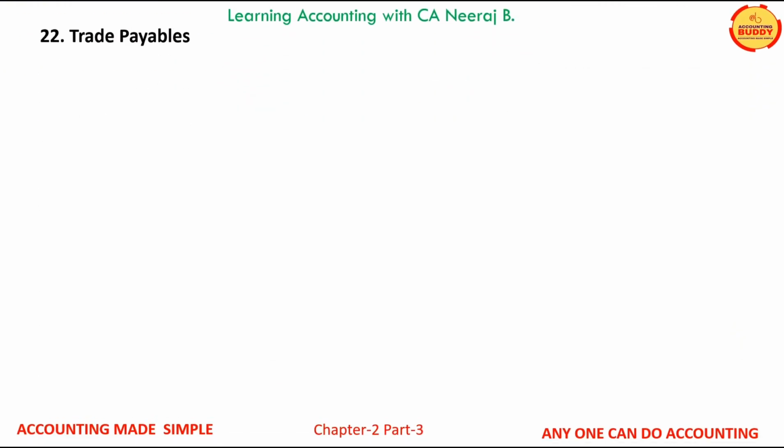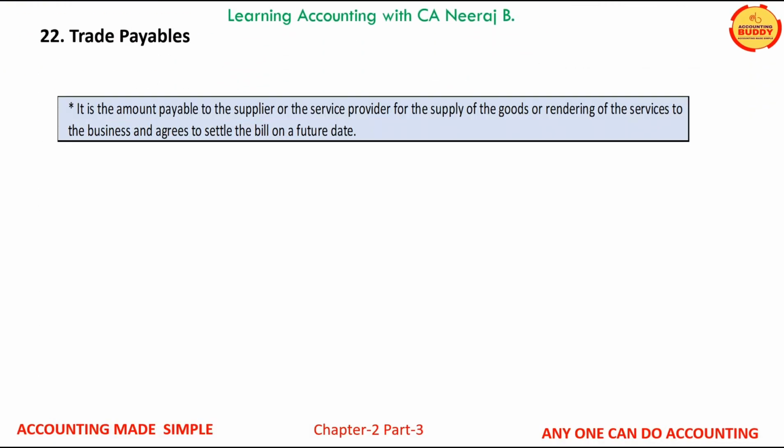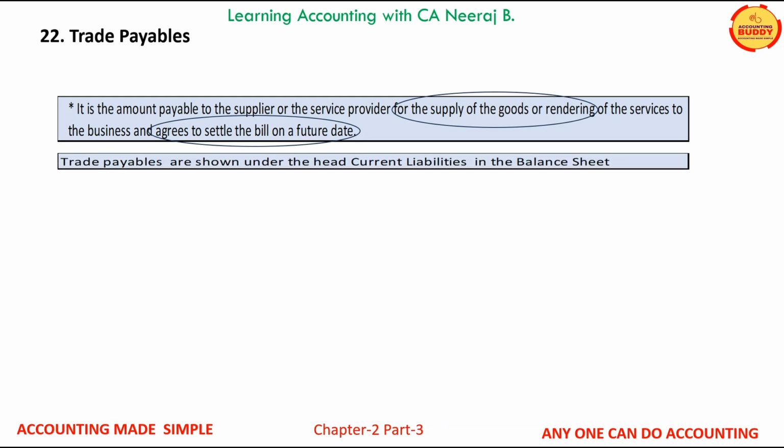Let us now understand the term trade payables. When a business purchases goods or receives services from a supplier or a service provider and both the parties agree to settle the payment at a future date, in such a case till the amount due to the supplier or the service provider is actually paid, the amount due is considered as trade payables. Trade payables come into picture when the business purchases goods on credit. Trade payables are shown under the head current liabilities in the balance sheet.